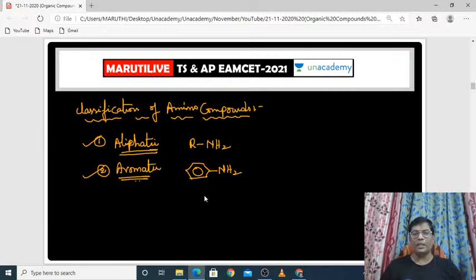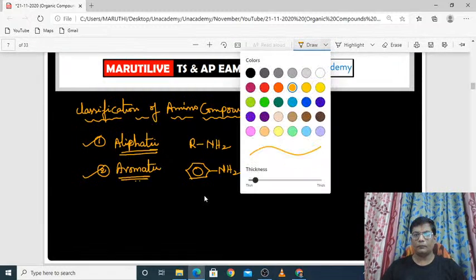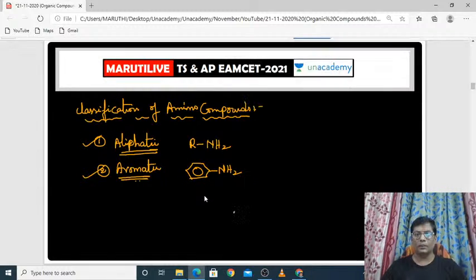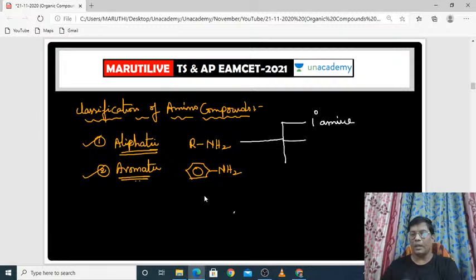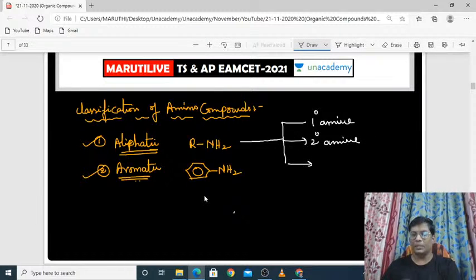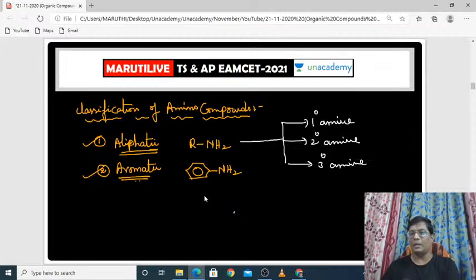Aliphatic amines and aromatic amines. So there are two different types of amino compounds we have. And if you observe the further classification, these aliphatic compounds can also be contained in three categories, out of which one is primary amines and secondary amines and tertiary amines. Primary amine, secondary amine and tertiary amine.